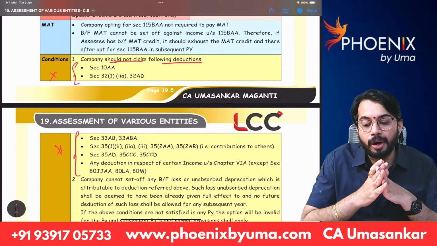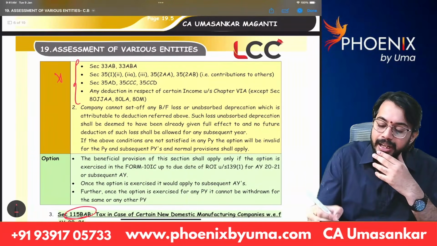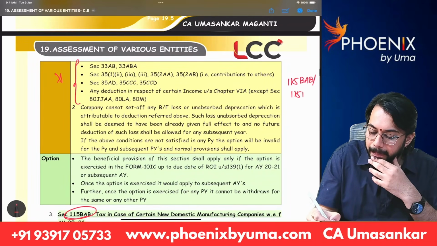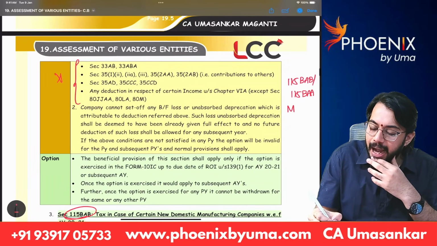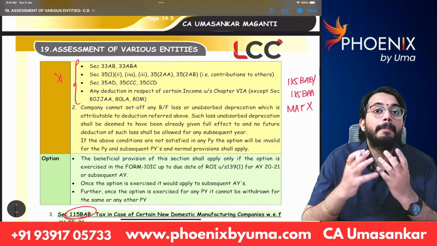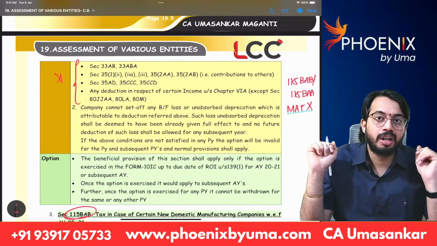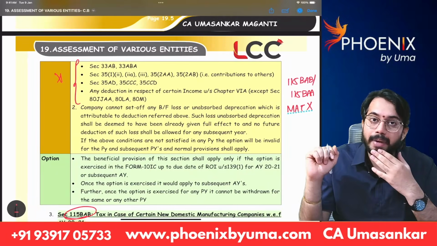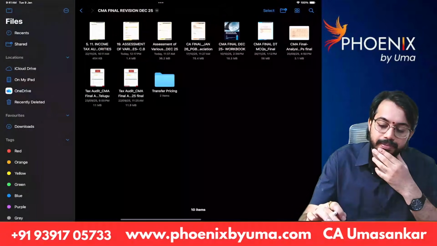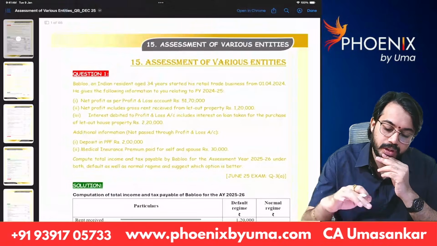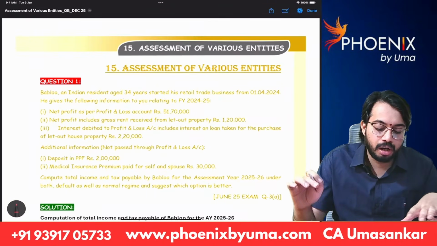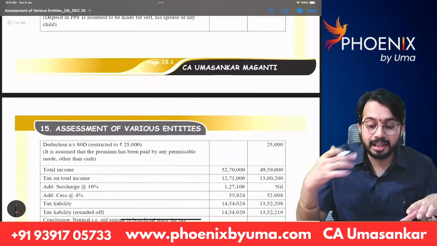Another important point, if a domestic company is paying taxes under 115BAB or 115BAA, then MAT provisions are not applicable. Minimum alternate tax provisions are not applicable. Now, shall we do some problems for your better understanding? See, this question bank was shared with you. Now, I am going to solve exam-asked questions.